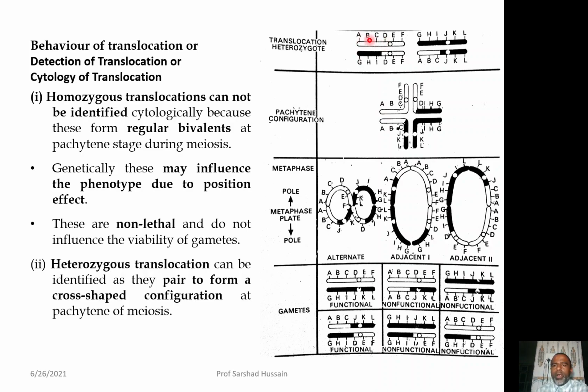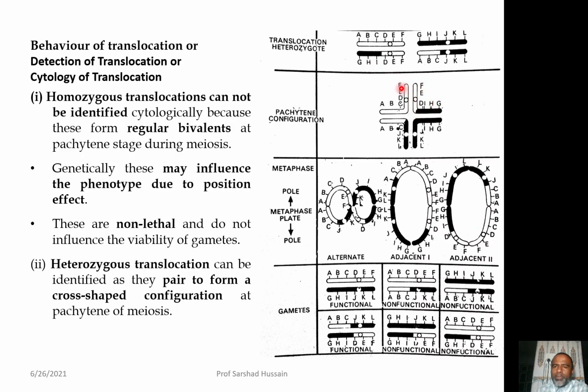Once this will start pairing with this, and this will start pairing with this, what will happen then? You can see over there that you are having one chromosome that is normal. This is the normal chromosome A, B, C, D, E, F. Corresponding to it, it has G, H, I, D, E, F. So, G, H, I, D, E, F is this chromosome.